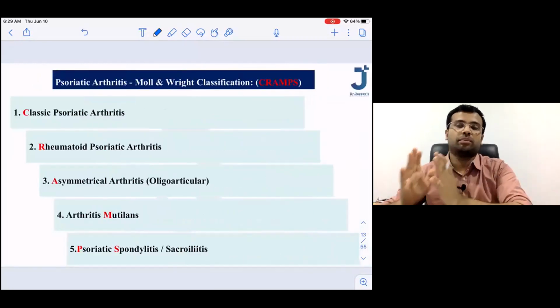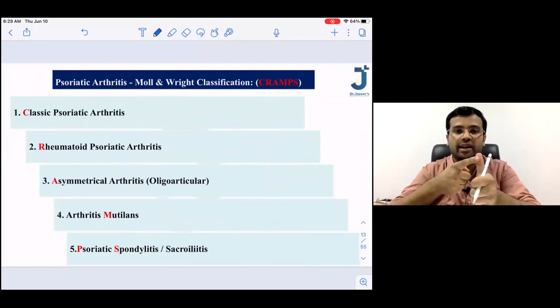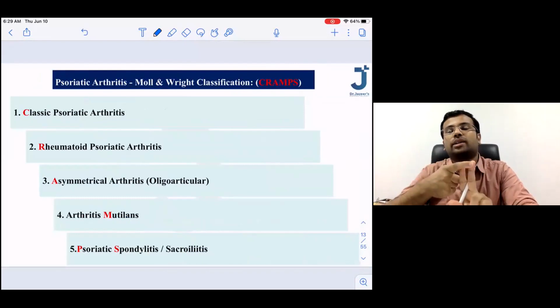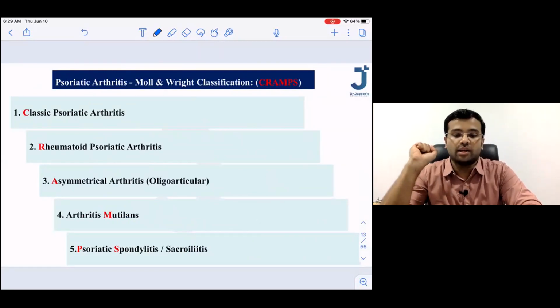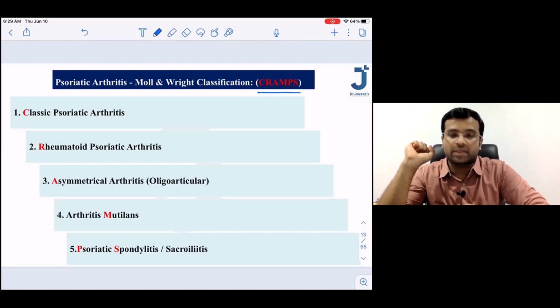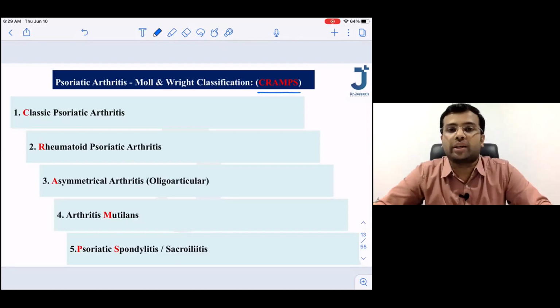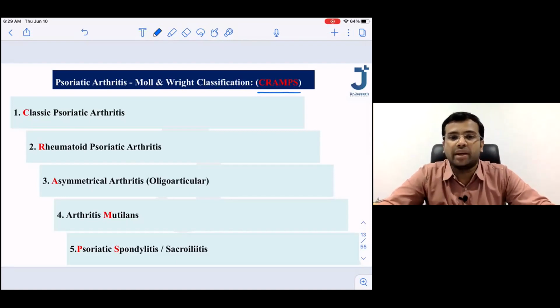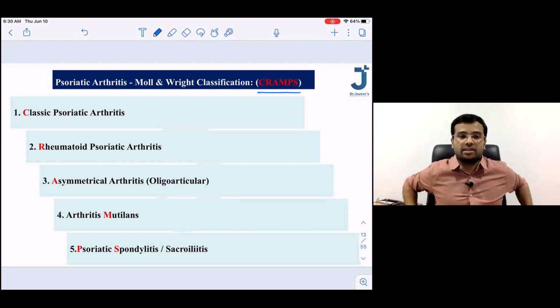So the last point out of all the things in psoriasis: psoriasis vulgaris is discussed, pustular psoriasis is discussed, psoriatic erythroderma is discussed. Now the last one is psoriatic arthritis. So please write down one mnemonic first. The mnemonic is CRAMPS, C-R-A-M-P-S. If you remember this mnemonic, you will be able to easily make out all the types of psoriatic arthritis. So the first one, C is for classic psoriatic arthritis.